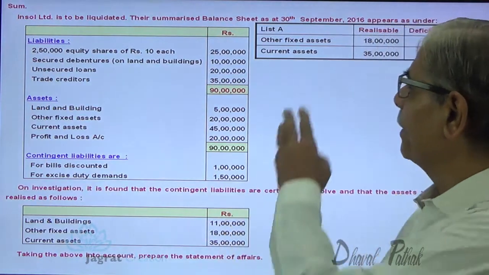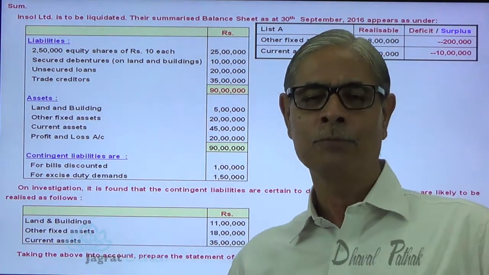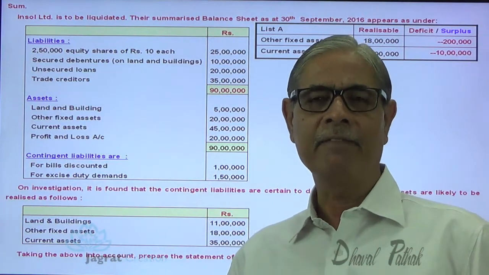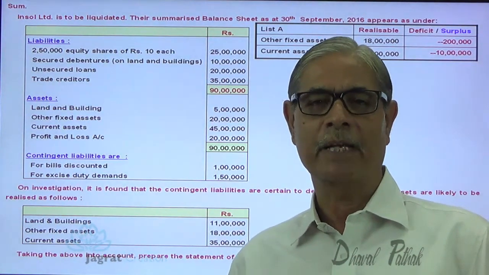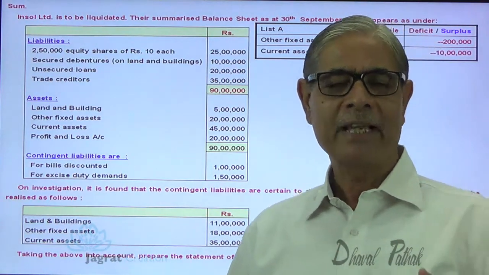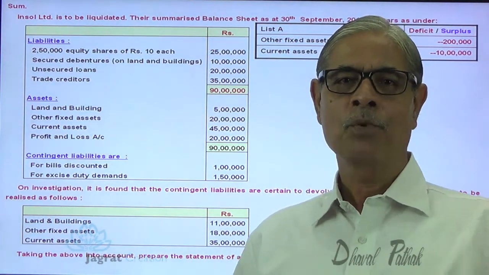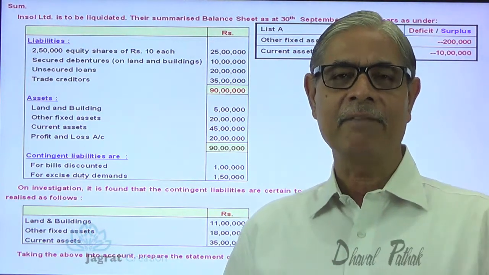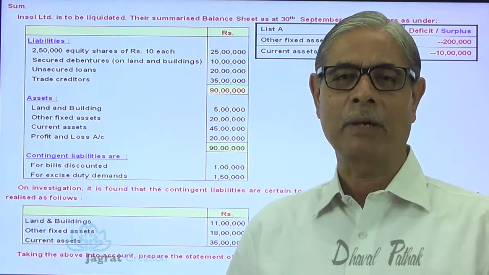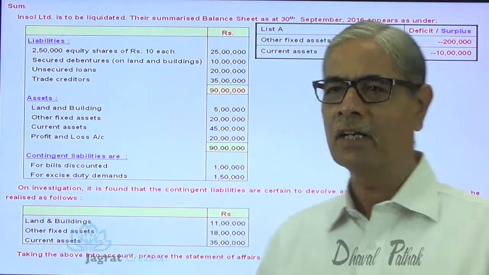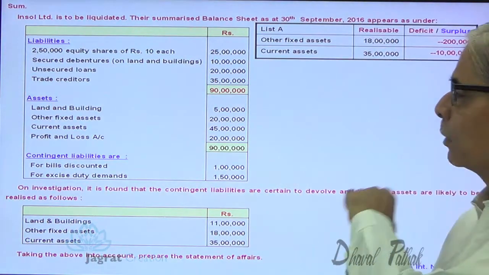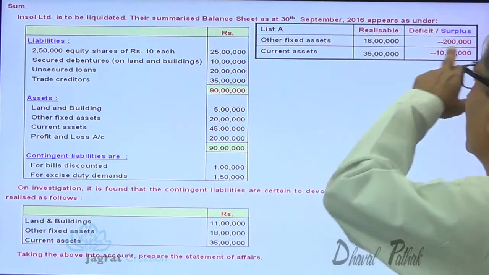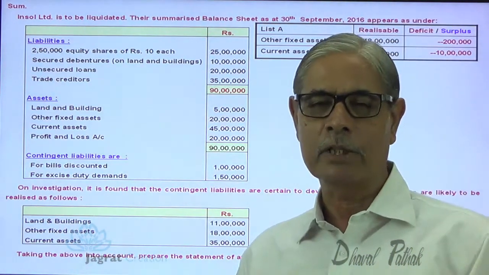At the same time, this you have already studied in partnership admission, partnership retirement, wherein a revaluation account or the profit and loss adjustment account was prepared by you. Or the same thing you have studied in case of capital reduction account, wherein increase or decrease in the value of asset was transferred to capital reduction account. Same way here, deficiency and surplus is worked out. The realizable value of fixed asset is 18 lakhs, book value is 20 lakhs, likely loss on that account is 2 lakhs.